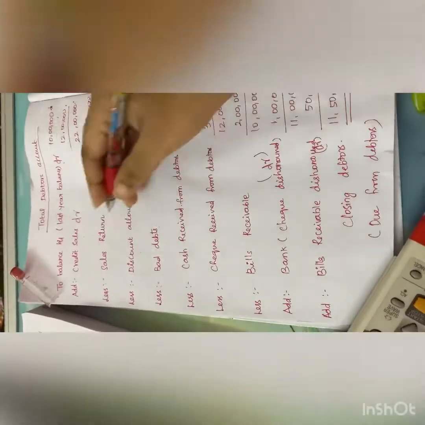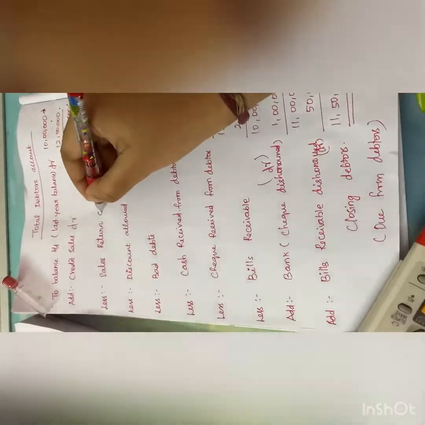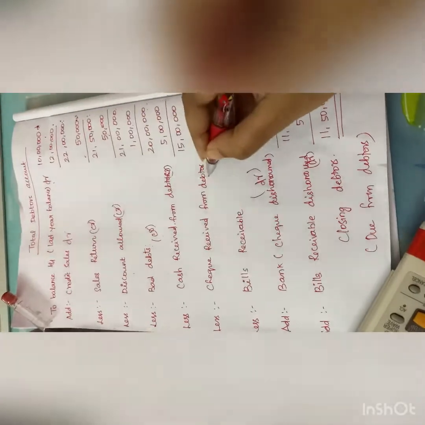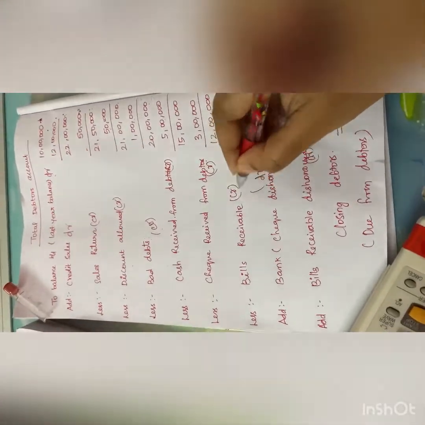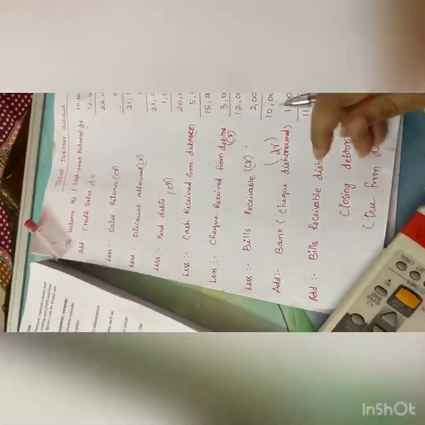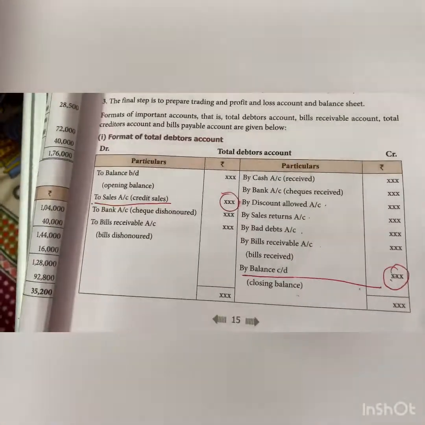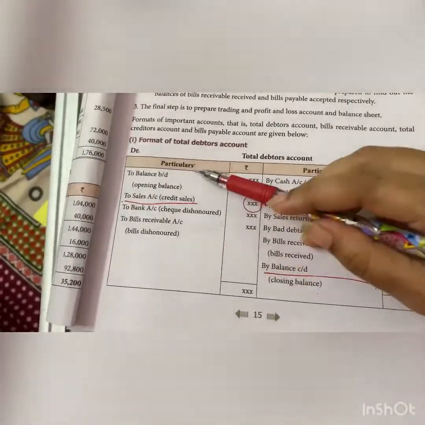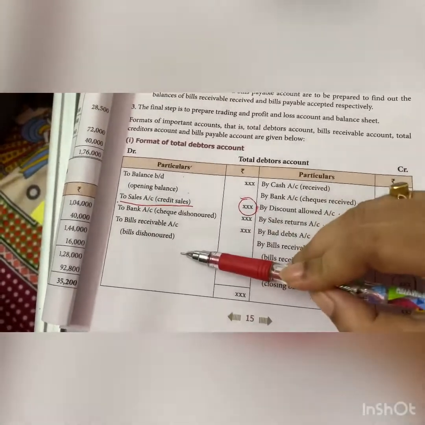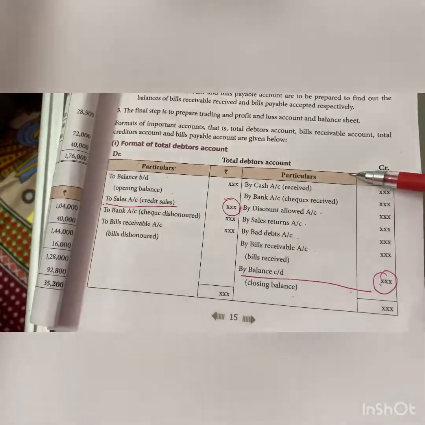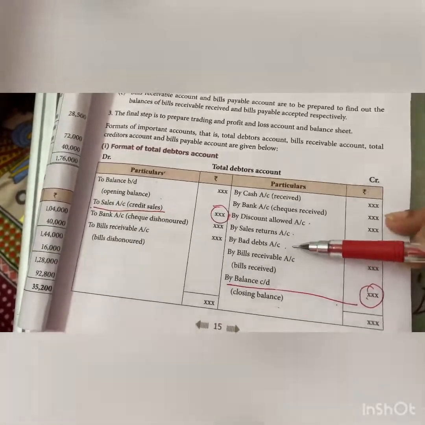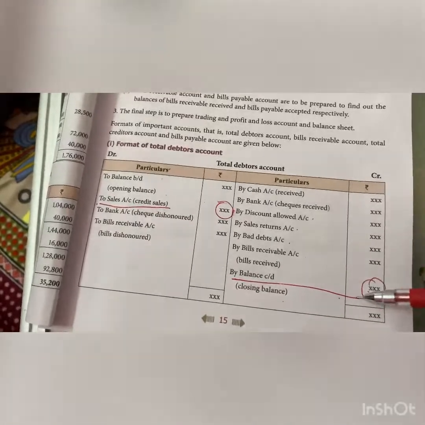And all the less items, the deducted items, will come on the credit side. Credit, credit, credit, credit, bills receivable credit, and closing debtors is on the credit side. So this is what has been converted into a ledger format like this. Clear, children? The four items that come on the debit side are opening balance, sales, check dishonor and bills dishonor. The items on the credit side are cash received, check received, discount allowed, sales return, bad debts, bills receivable, and your closing balance.